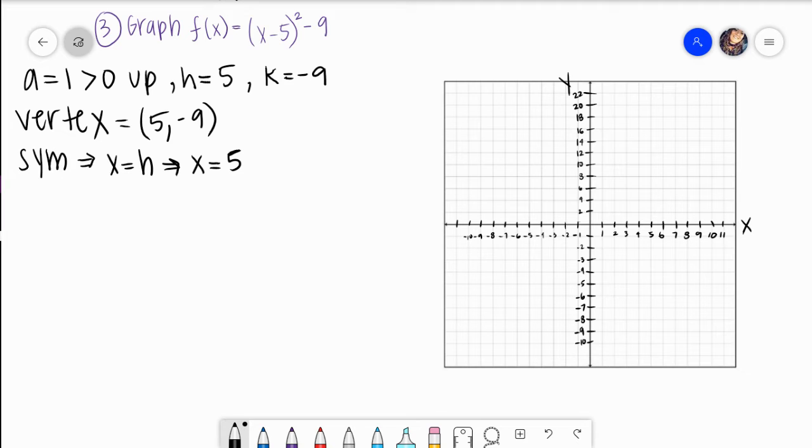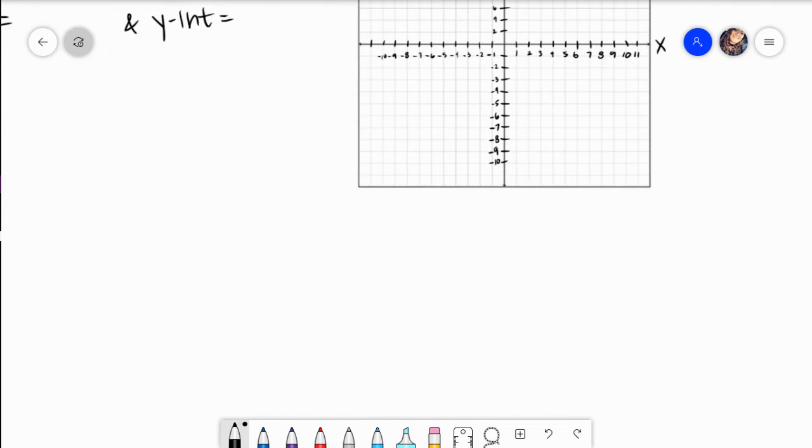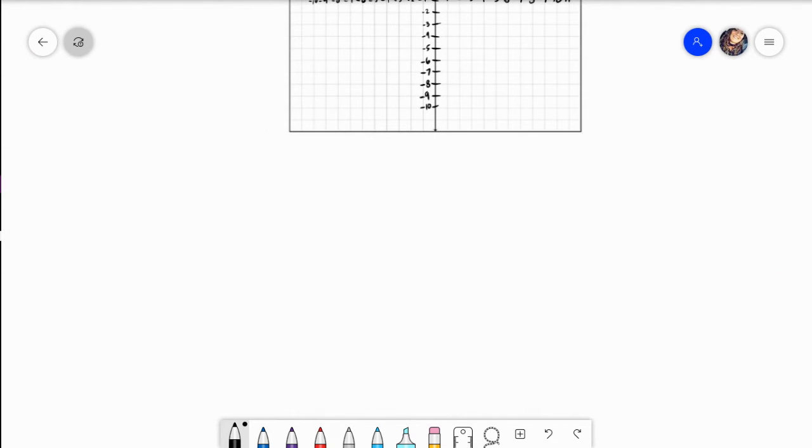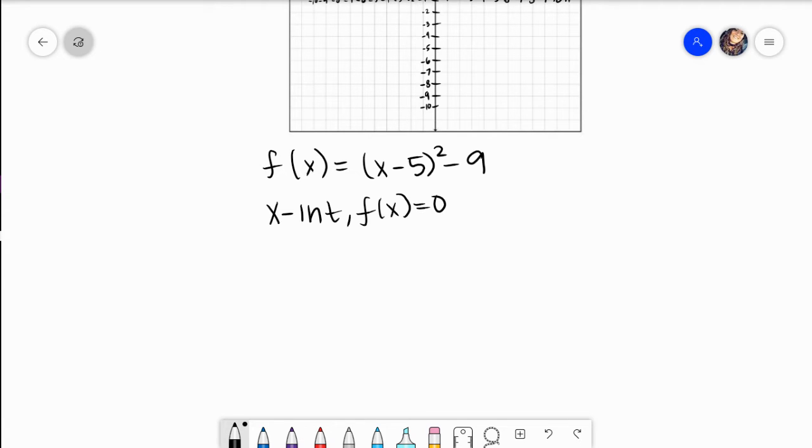And then finding the x-intercepts and the y-intercepts. Okay, so to find these, I'm going to come right here, y'all. I'll write the function down again. We have f of x equals (x minus 5) squared minus 9. For the x-intercept, I was told to do f of x equals 0.